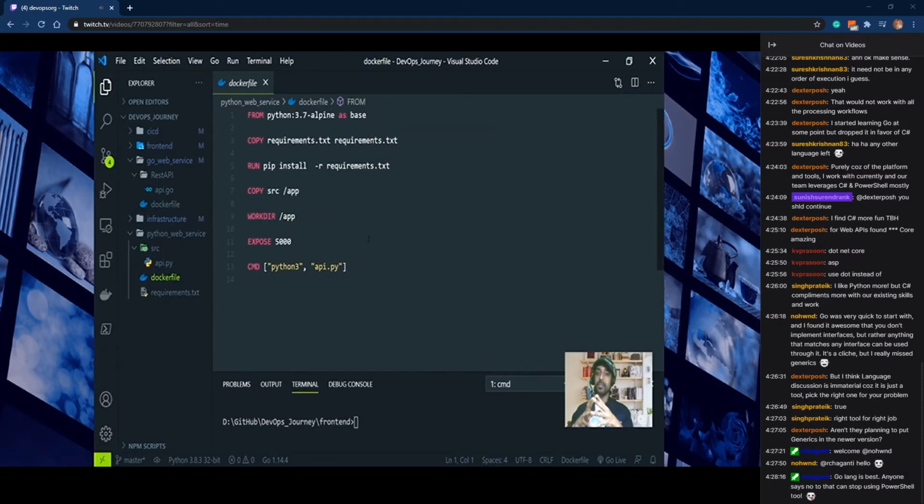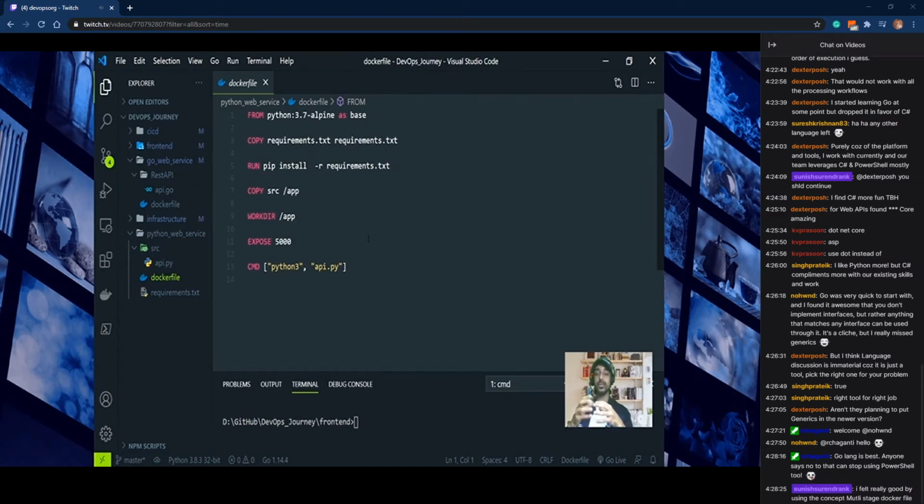If I move to the Python one, you can see that here I am not using a multi-stage Docker file. Why? Because for Python, no compilation is required. Anyway, I need Python to be installed in that particular Docker container. So in this case, using a multi-stage Docker file doesn't make sense. So this is a straightforward Docker file.